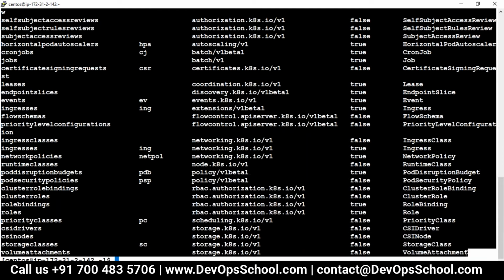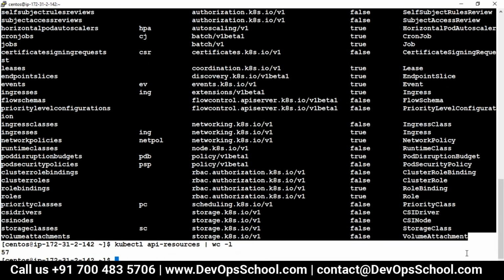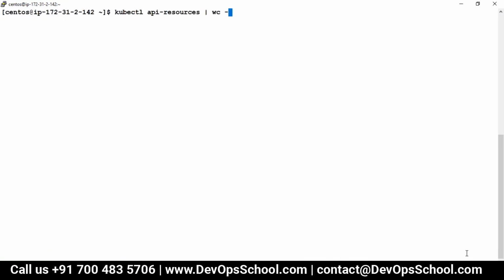So if Kubernetes is asking me, what do you want? Then I will ask what you have. And I get to know I have these many resources. If I count it, in total we have 56 resources. I remember last month we had 54 or 55, I guess. So maybe one or two got added. So this is what we have.